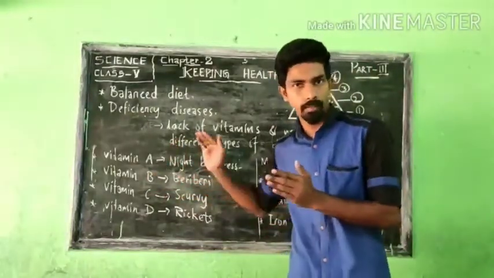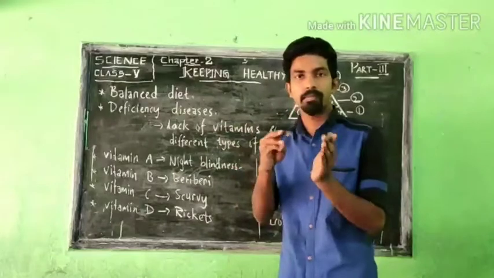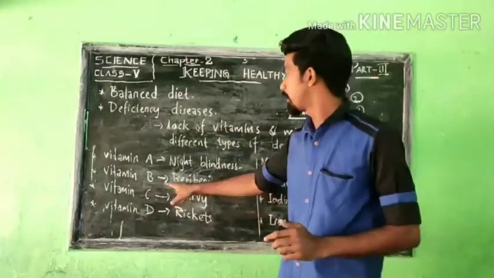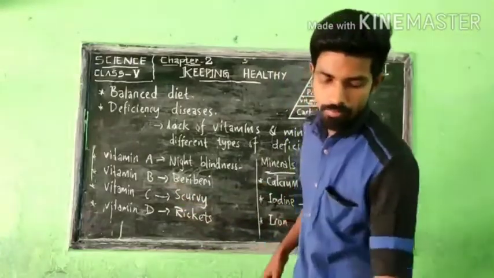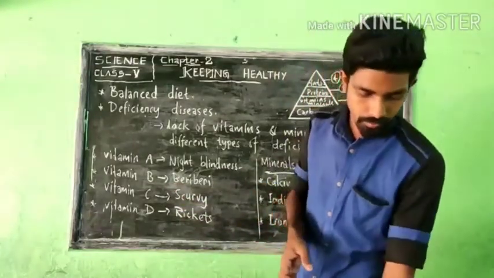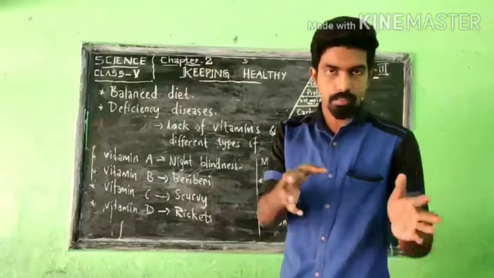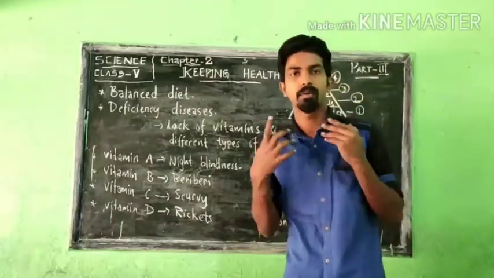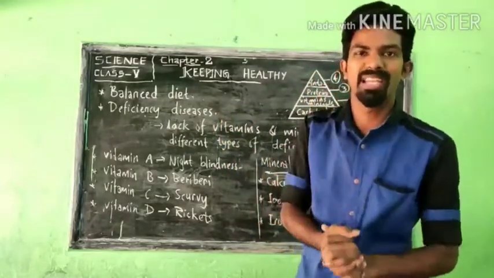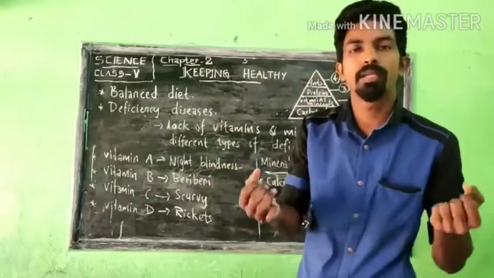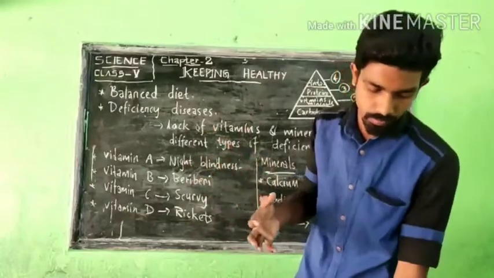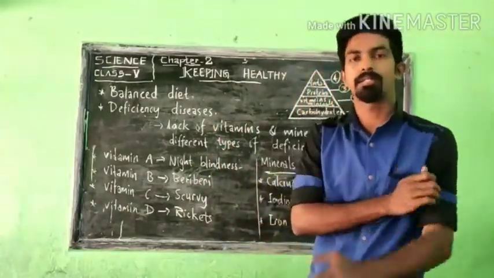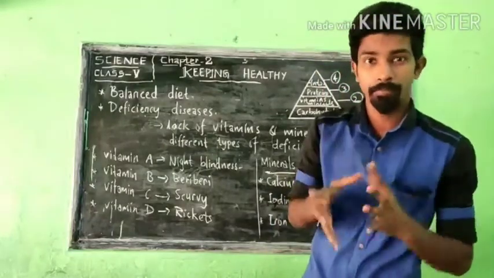That is, vitamin has different sub-levels, different names, subdivisions. So what happens? These are the symptoms of beriberi. Weak muscles and nerves. The muscles in our body will be very weak. We are not strong enough. Then frequent muscle cramps. If you hold our muscles like that, we may feel very much pain.